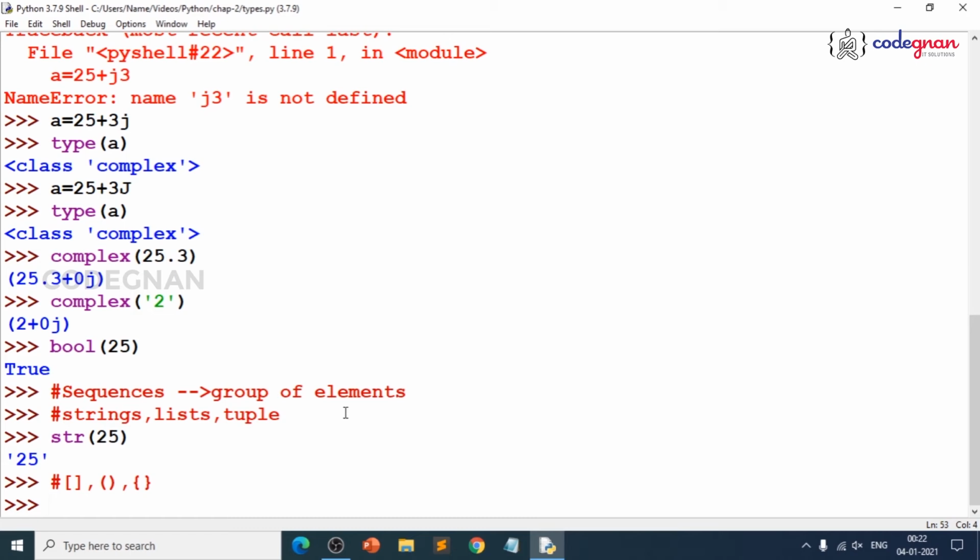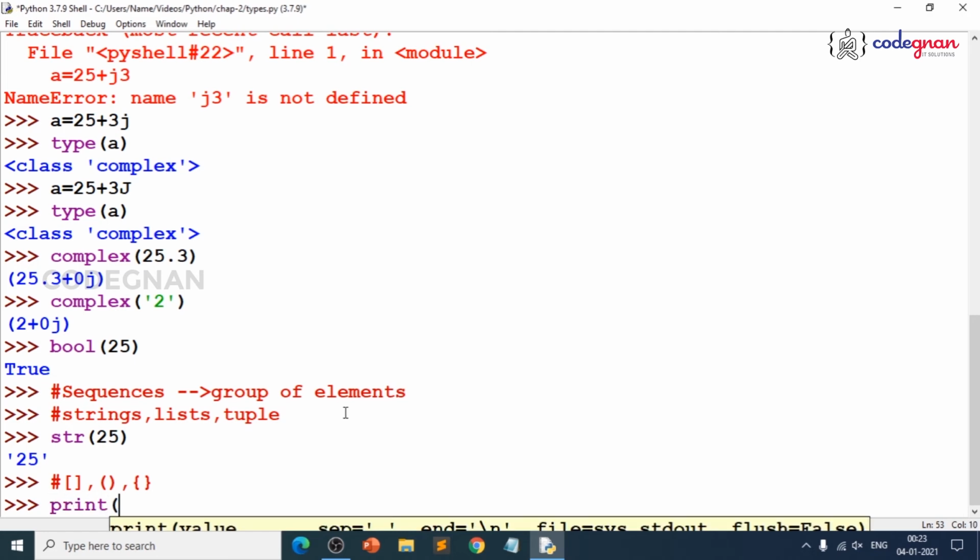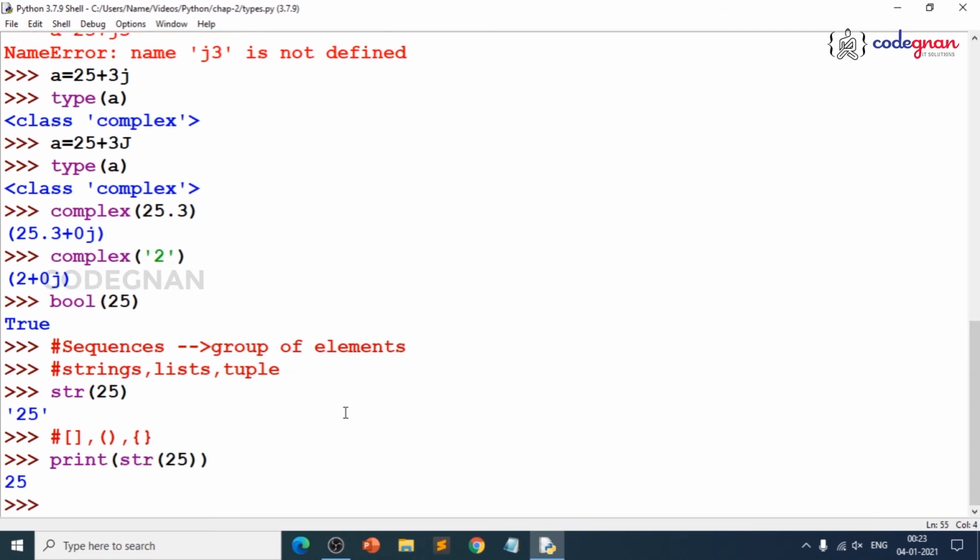A sequence is basically a group of elements, and if you make something like a group of integers, they form a sequence. But how do you represent them? That is where these built-in functions come in, which you have seen in violet color, and if you combine both of them, it is not wrong in Python. You just write print of str of 25, both in violet color, and you get the result in string only, but you cannot see it as such, because we are using the print function, so you do not get quotations.